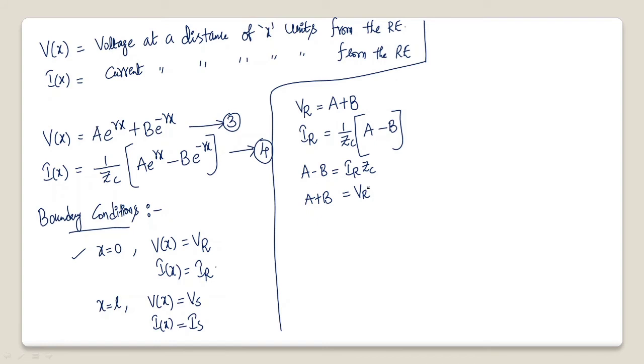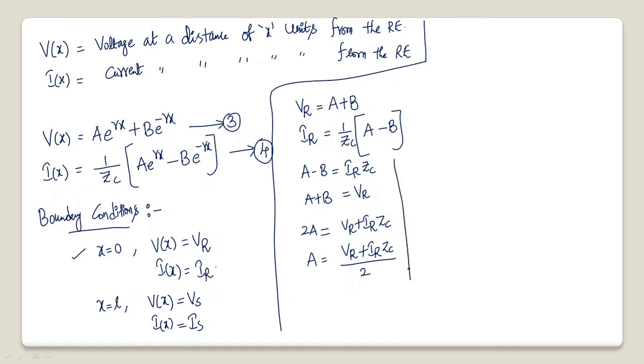Now, let me add these two equations. If you add these two equations, you will get 2 times A, as B gets cancelled. So 2 times A is equal to VR plus IR times ZC. From this, A is nothing but VR plus IR into the characteristic impedance ZC, divided by 2.